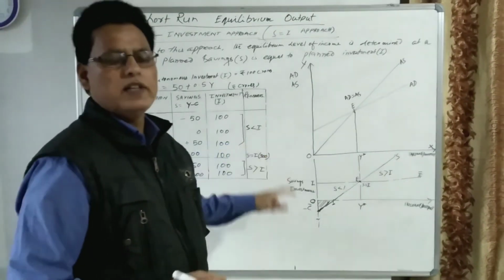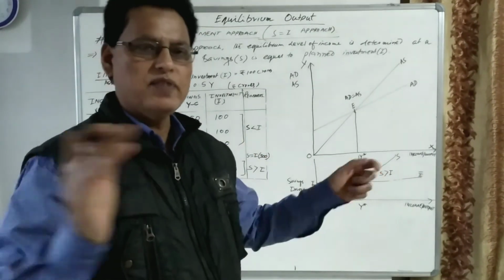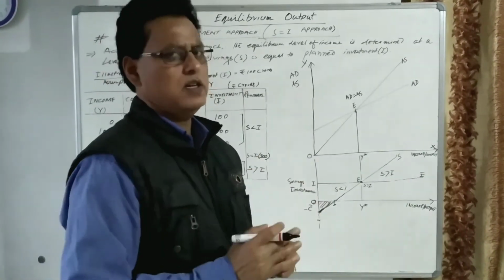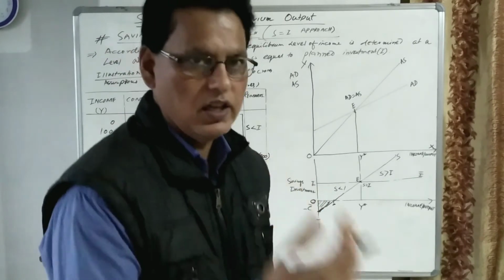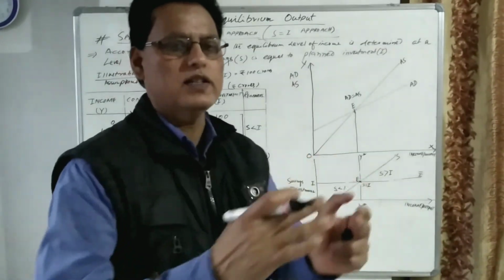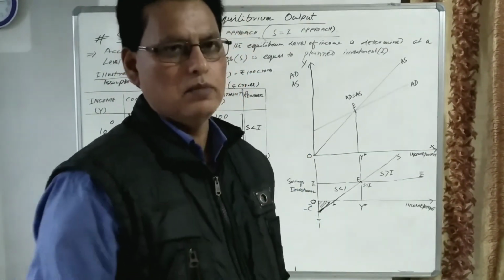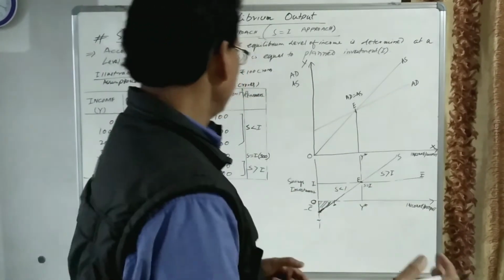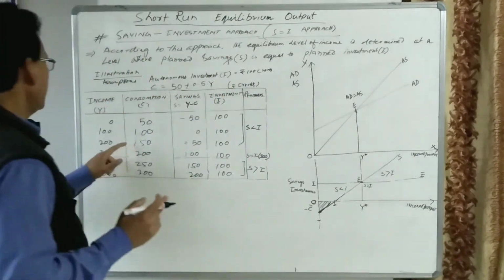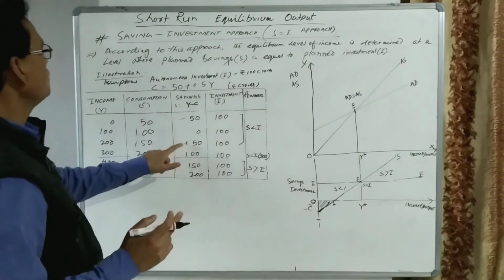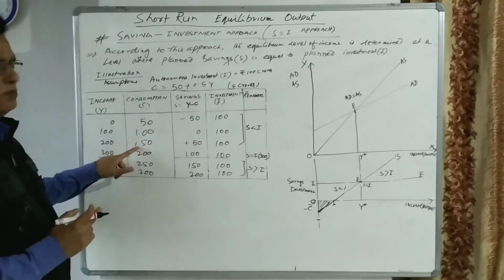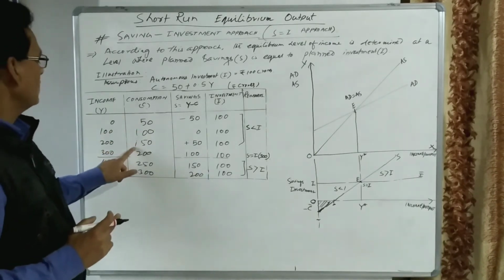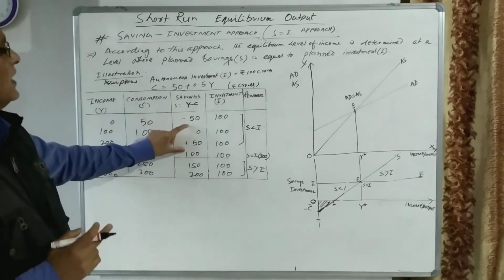Let us see what happens when saving is less than investment. It means the economy is saving less in comparison to planned investment. Investment creates the level of income. One side investment, another side the level of income. So that income either goes for consumption or goes for saving. So here at this level, people consume more. Here consumption is 150, consumption is 100, consumption is 50. The consumption is more and saving is less.